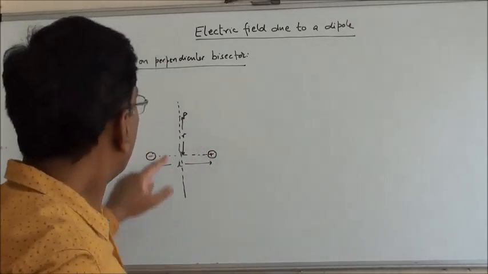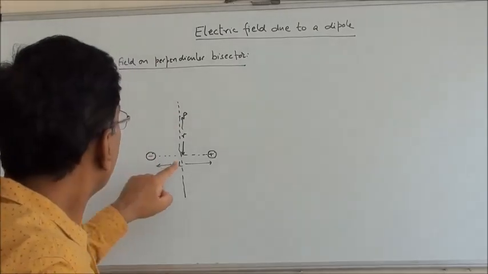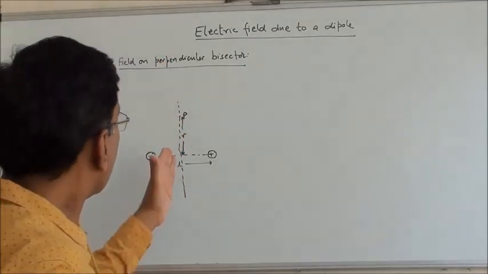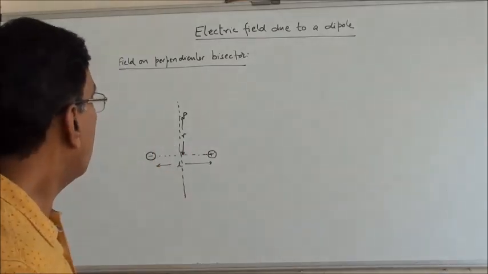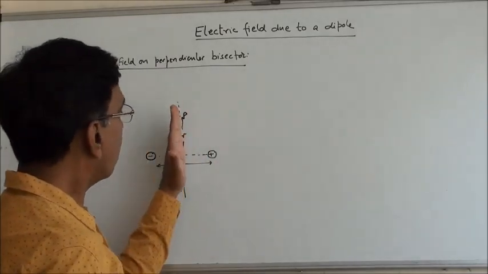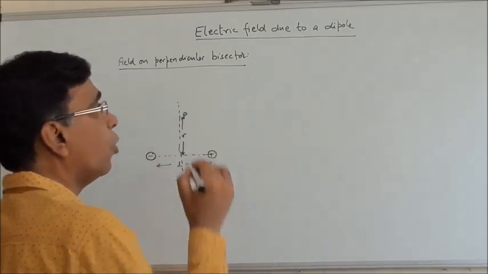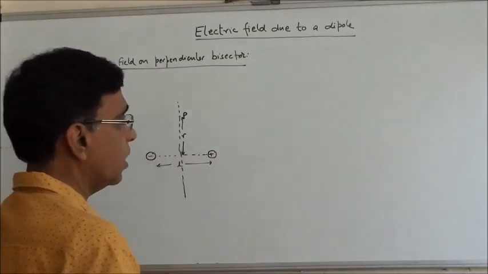This time I have chosen this point P on the perpendicular bisector. Perpendicular bisector means a plane passing through the center and perpendicular to this axis. So I am calculating the electric field at this point at distance r. So it will be at the same distance from both plus and minus.